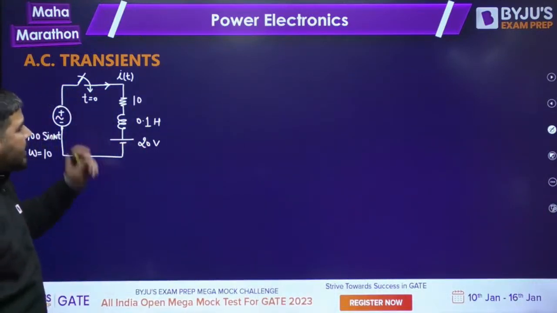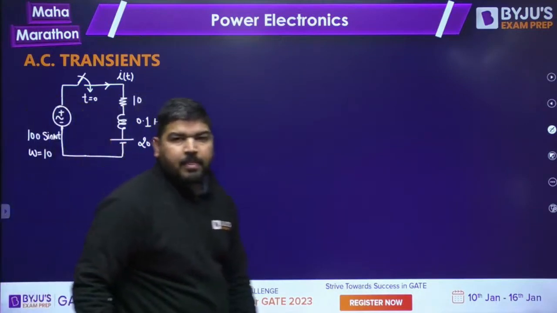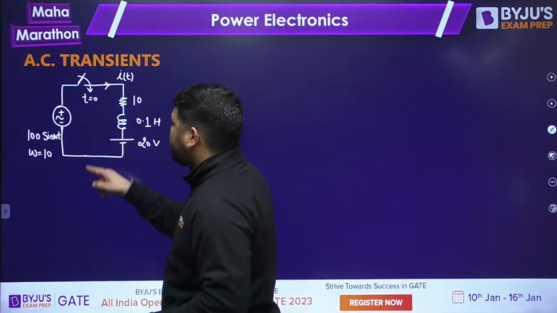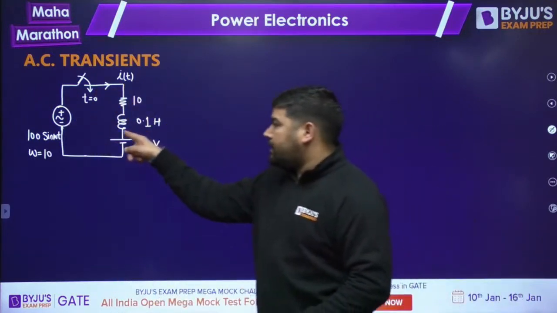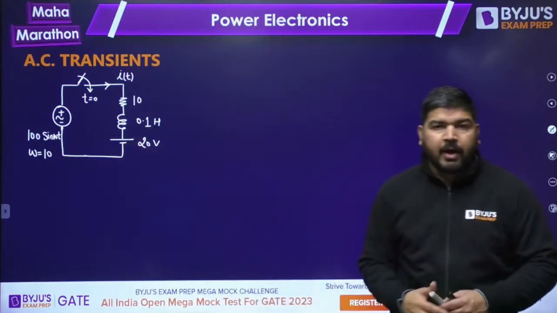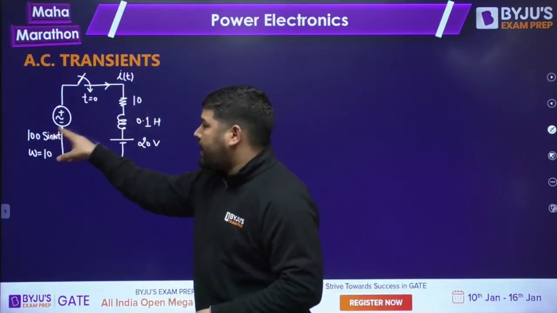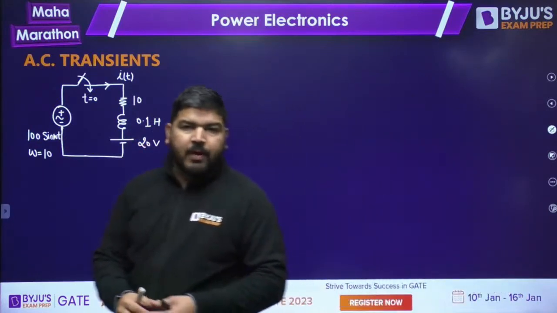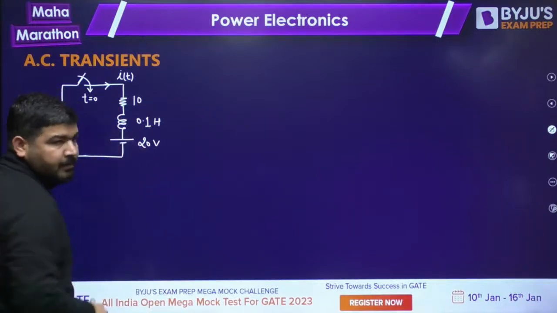So we can calculate this current iT. How to calculate, guys? Again, there are two sources now. So we are going to first deactivate this source. We will calculate the current due to the AC source only, and then the current due to the DC source only, because there are two sources. So we have to calculate the current due to the AC source as well as the DC source. Can you tell me quickly what will be the expression for current iT? So first let's deactivate it.